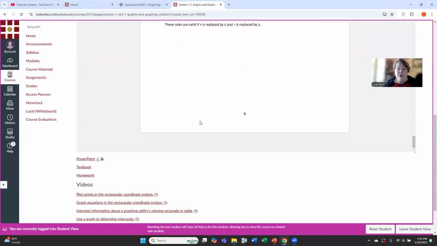I will provide you with a formula sheet for each exam. You're allowed to use the same formula sheet for all 5 exams and the final. So I'll provide a copy of that in the announcement when the first exam is due. You print that off and you can use it for each exam.